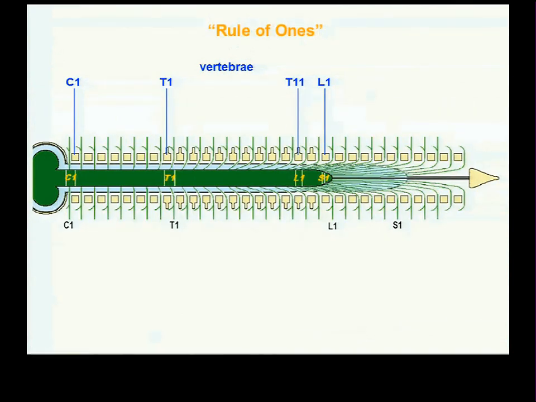And as a result, the top of the first lumbar segment corresponds to the top of the 11th thoracic vertebra. If someone shoots you through your 11th thoracic vertebra, they will in fact damage the first lumbar segment of your spinal cord, not your 11th thoracic segment. And the top of the first sacral segment of the spinal cord, which gives rise to the first sacral spinal nerve, is equivalent to the top of the first lumbar vertebra. The rule of ones is 1, 1, 1, 1, 1, double 1, 1, 1. First segment: C1, T1, L1, S1. The corresponding vertebrae would all have ones in their name. You just have to memorize which ones.